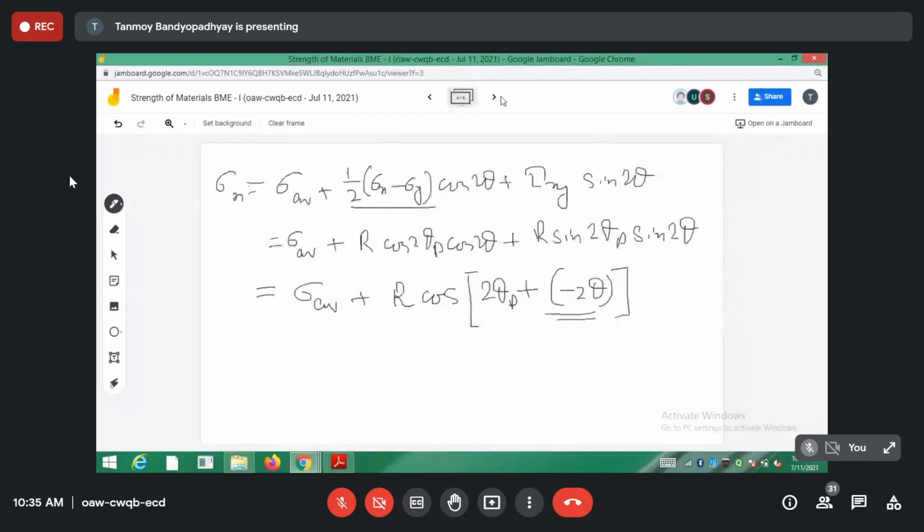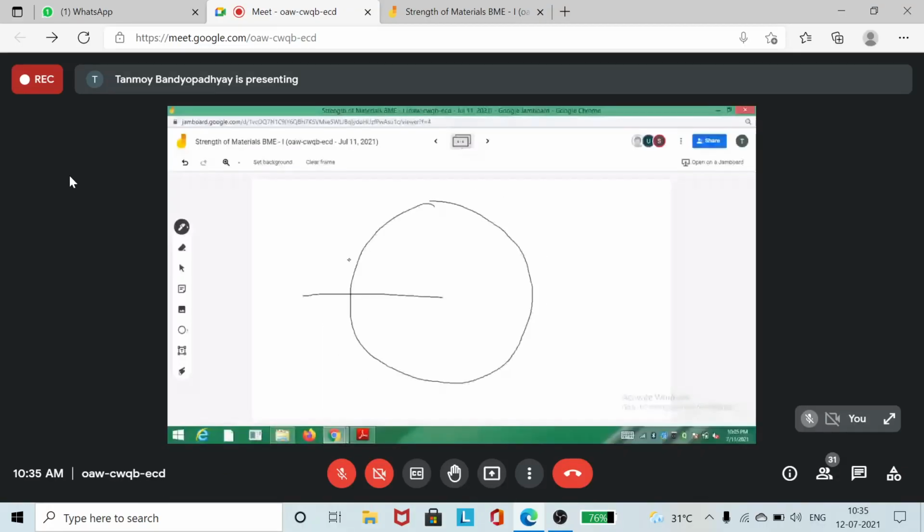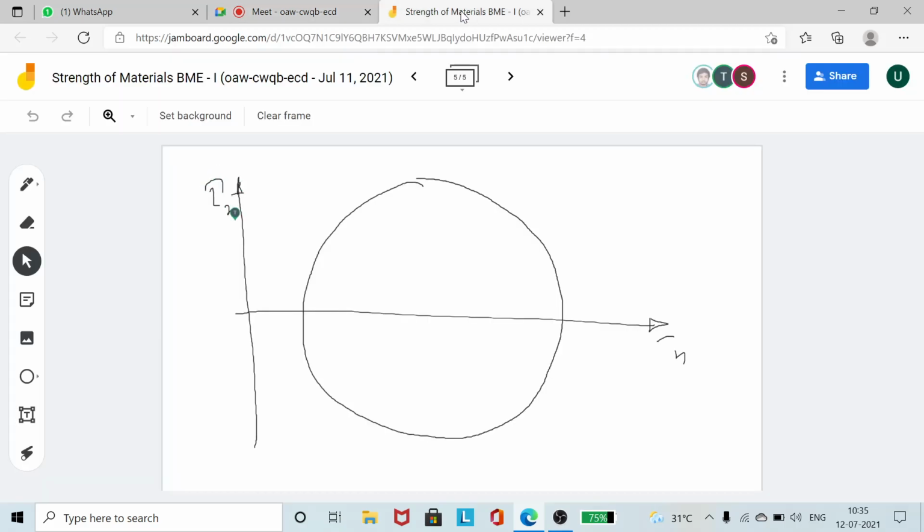So this is one problem I will be giving you. So on the Mohr circle, this is the Mohr circle that you are having. This is the sigma n, this is the tau n. So you will be getting some point xy. I have shown you how to plot those points. So x will have a coordinate of sigma x, plus tau xy, minus tau xy. This will be minus, and this will be the y point. So its coordinates will be sigma y, plus tau xy.